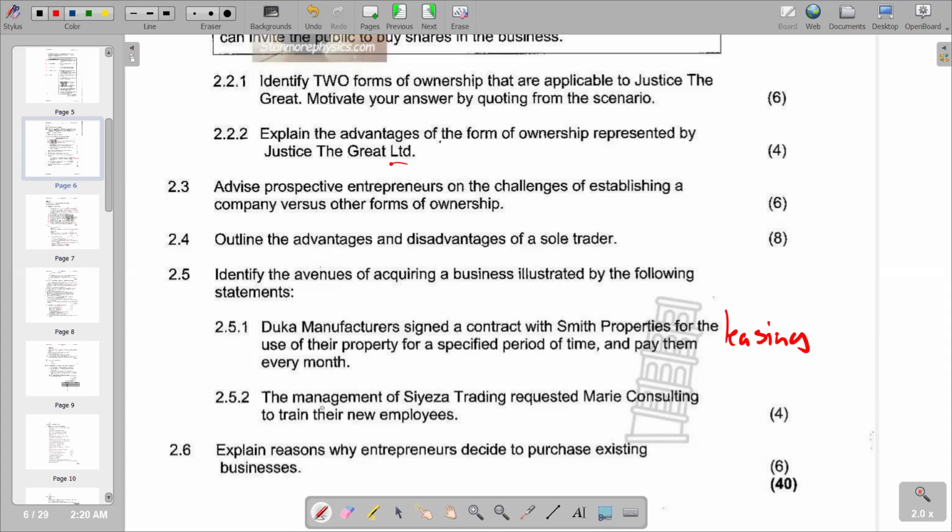And then on the second part, the management of Slicer Trading requested Mari Consulting to train their new employees. So obviously they are requesting a business that is outside, and this is obviously outsourcing. So this is what we have for that part.